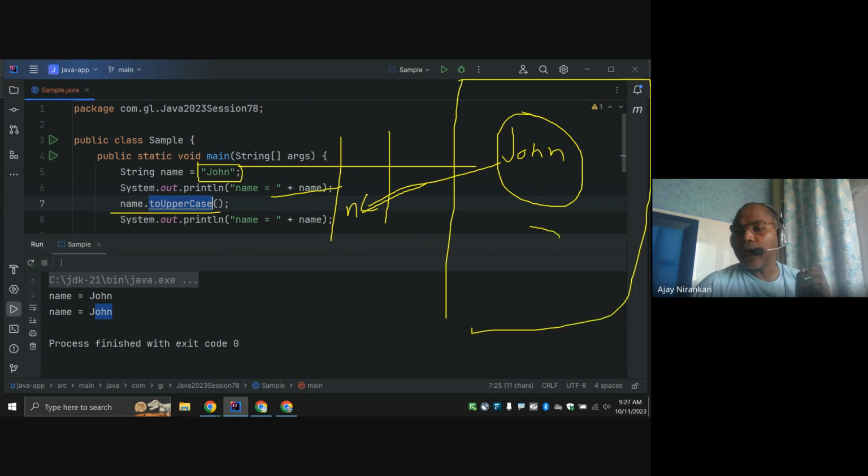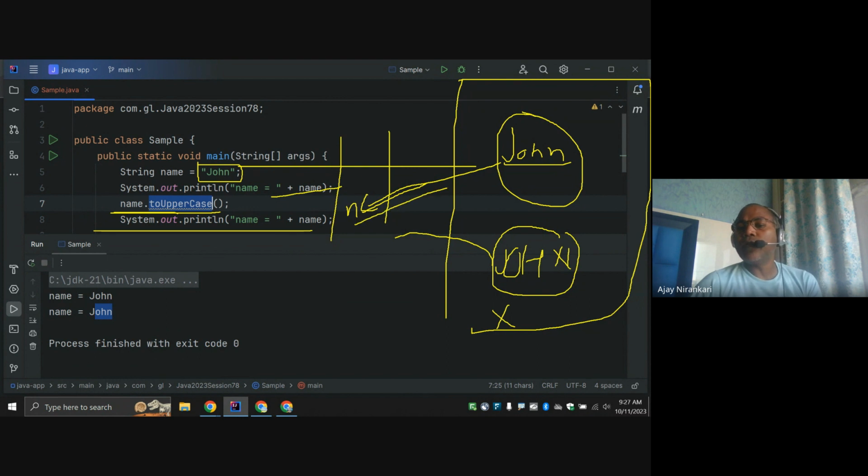It creates another object, and the uppercase JOHN is created new. But here I am not referencing this new object anywhere, so this value is going to be destroyed. After that, again I print name. Name is still pointing to the same object, so we are still printing John as the previous value.